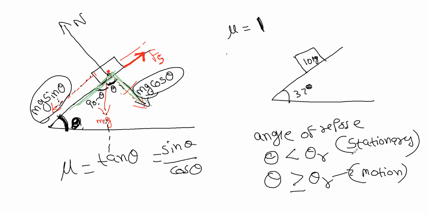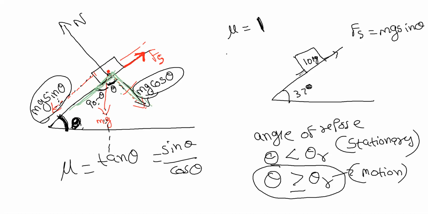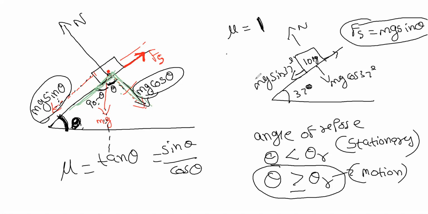So indirectly you can check with the theta directly and tell whether the body will move or not, or whether it will slide or not. Here we will proceed. We will find the frictional force, Fs. This is the mg sin 37 component, and mg cos 37 is the normal force. Then Fs equals mg sin theta, I will calculate.